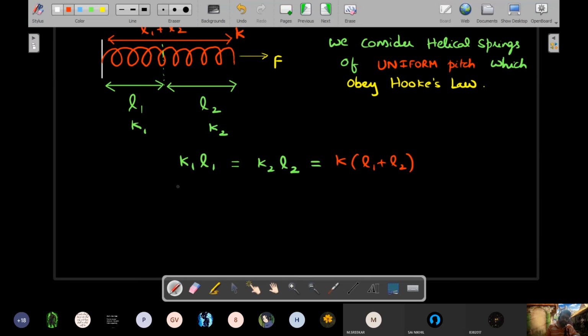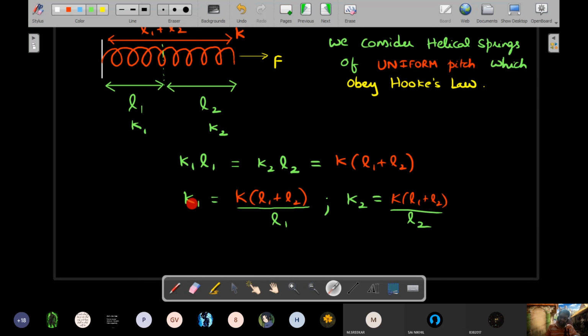Therefore, what's the individual spring constant of a cut part? The value of K1 will therefore come out to be equal to K times of L1 plus L2, the whole length, divided by L1, and same thing with K2. K times of L1 plus L2 divided by L2. And can you clearly see the K therefore is inversely proportional to its own length? Okay, so that means shorter the part of the spring you cut, more is the spring constant that you will get. Okay, so that's the whole idea.